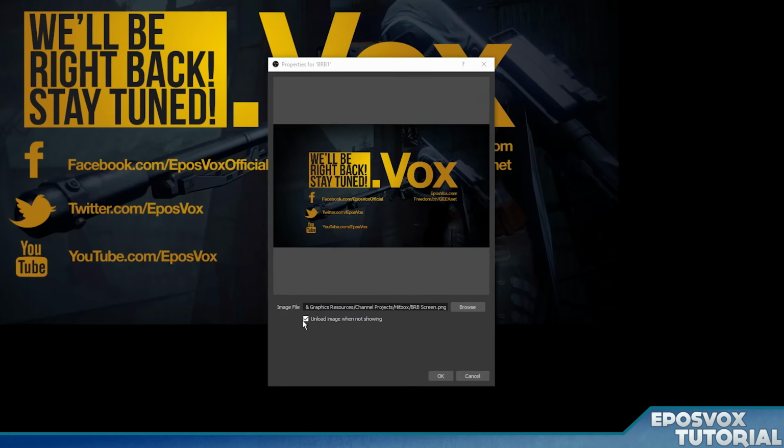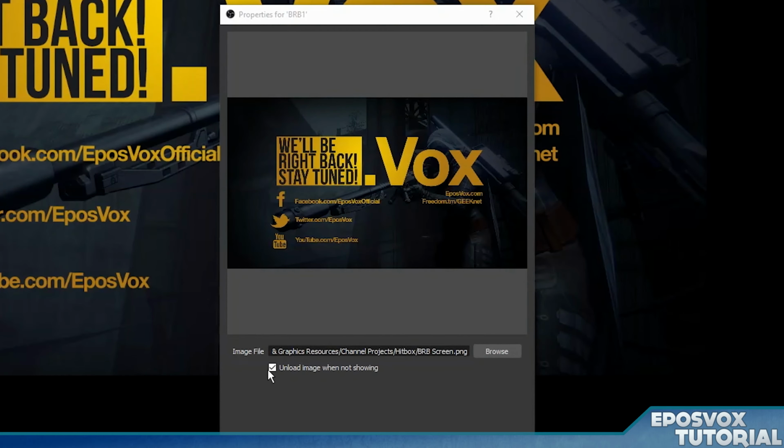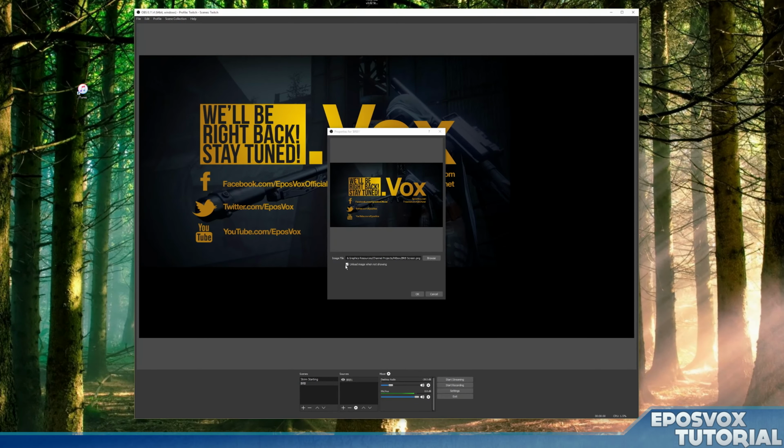This says Unload Image When Not Showing. Now this essentially keeps the image out of system memory when your scene is not up. You may want to do this if not having this checked causes your system to lag, or if you don't have a lot of RAM in your computer. But if you're storing the images on a network hard drive like I am, you'll want to keep it in memory because if you lose connection to that network hard drive, when you switch back to the scene, it'll either not show the image or it'll take a minute to actually show it, which you don't want, that little hiccup.